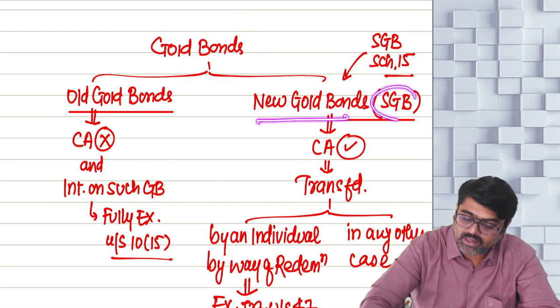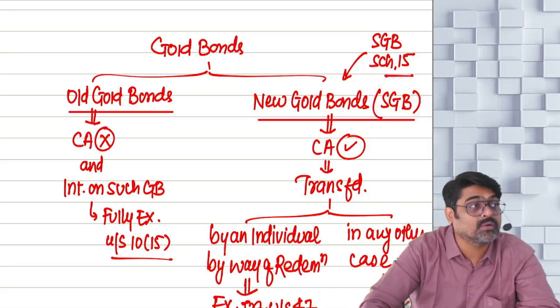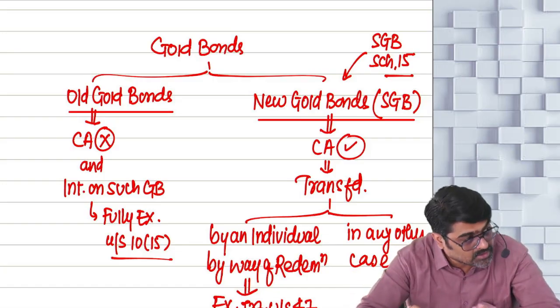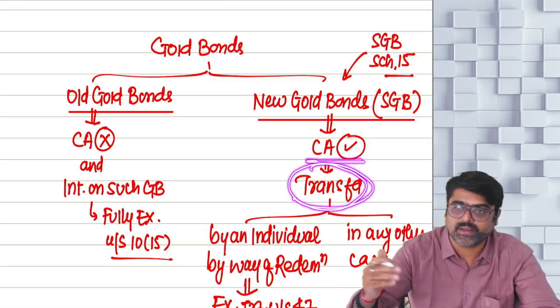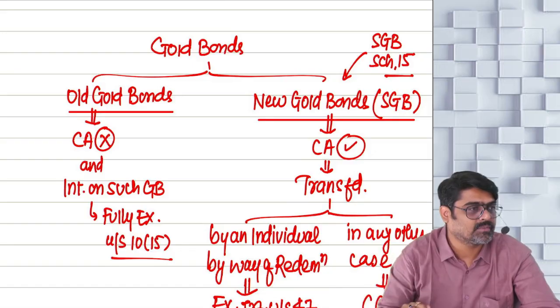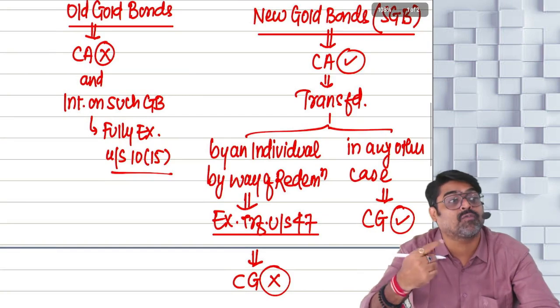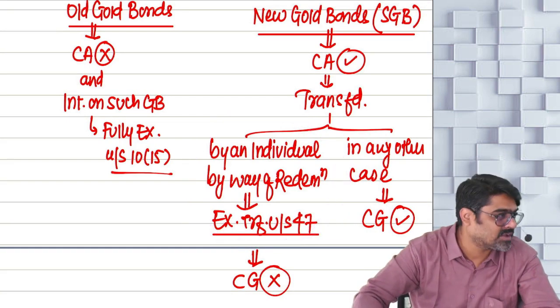New gold bonds are known as sovereign gold bonds, which are issued by the government under the sovereign gold bond scheme. Nowhere is it written that these new gold bonds are excluded, meaning they are treated as your capital asset, and if they are transferred, the capital gain will also arise and it will also be taxable. But if their transfer is by an individual at the time of maturity, then that transfer is treated as exempt transfer as per section 47.